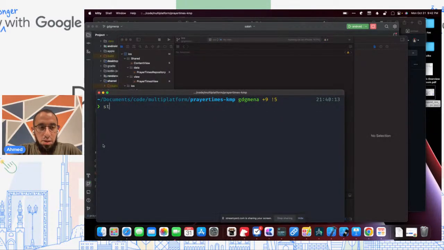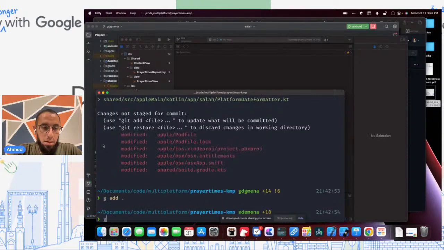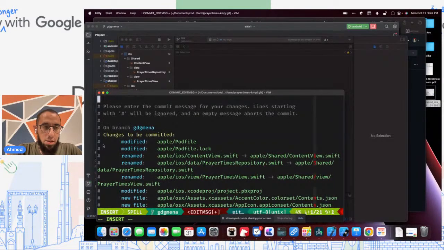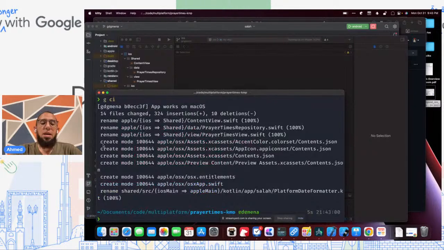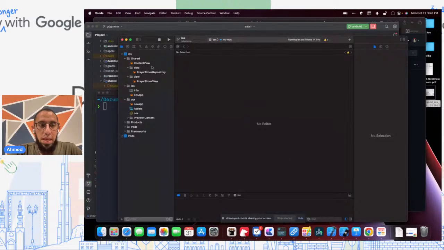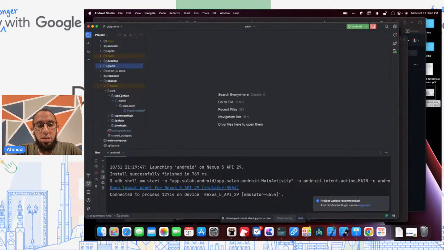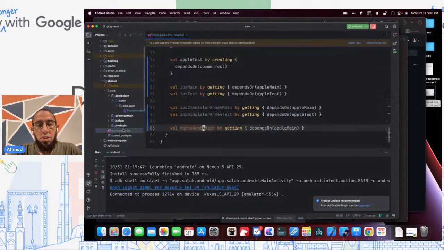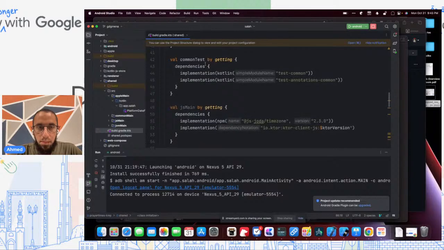So we'll go ahead and check this code in. And the app works on macOS. And let's support watchOS now. This will be very similar to the exercise we did last time. So we'll start with the shared module this time.